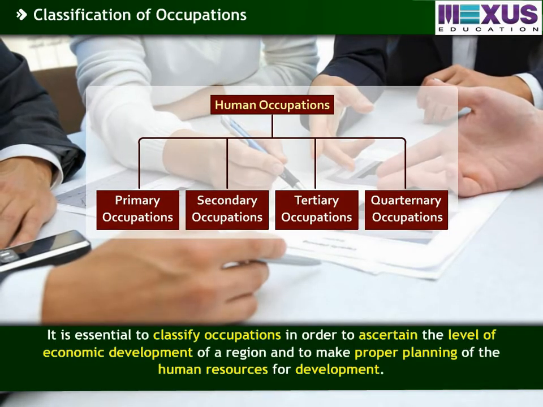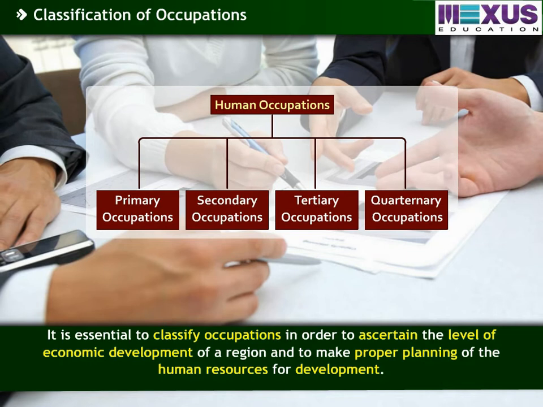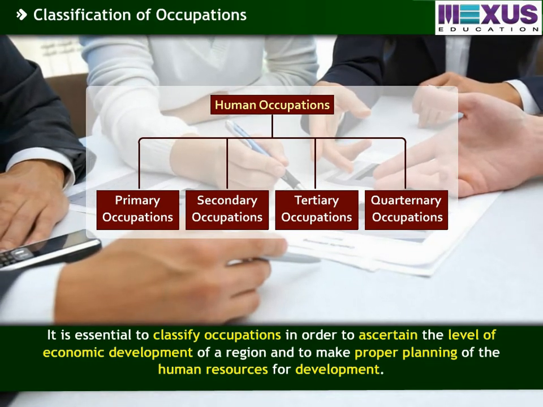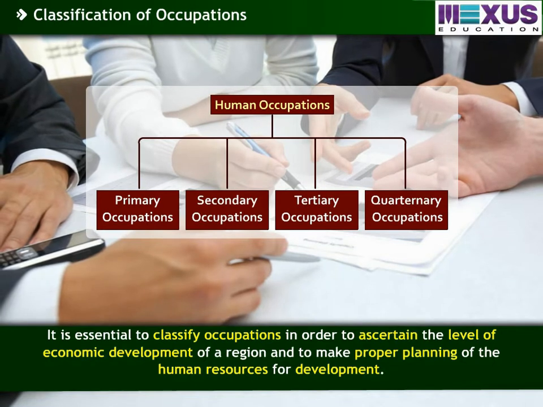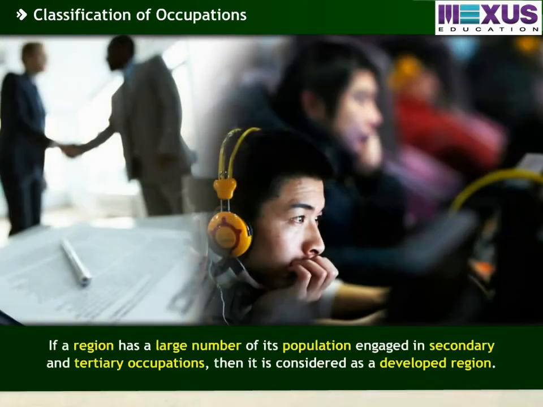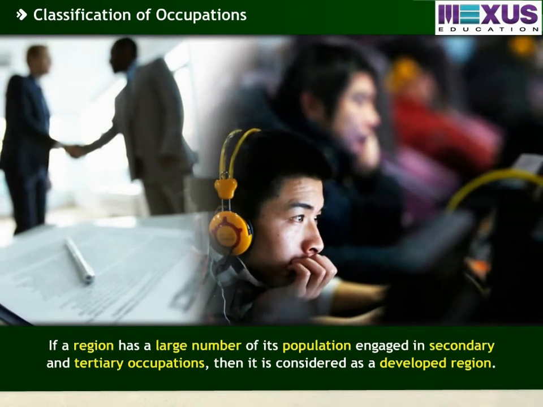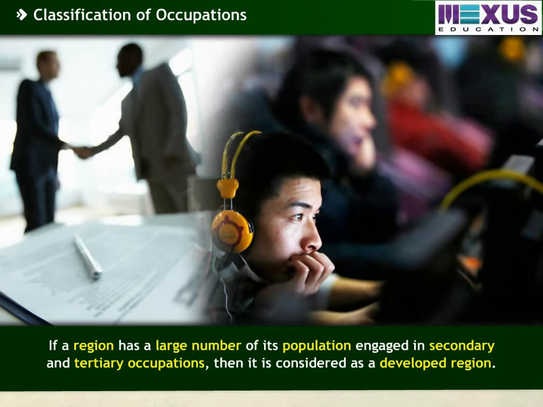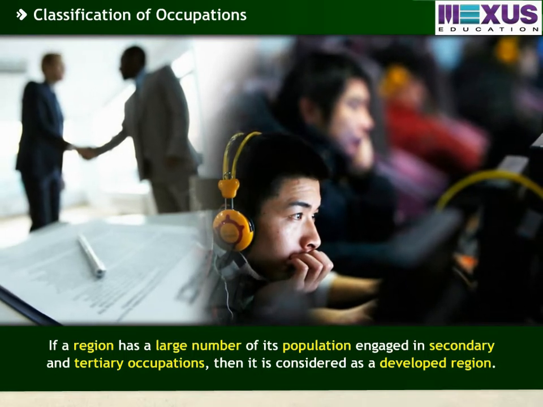It is essential to classify occupations in order to ascertain the level of economic development of a region and to make proper planning of the human resources for development. If a region has a large number of its population engaged in secondary and tertiary occupations, then it is considered as a developed region.